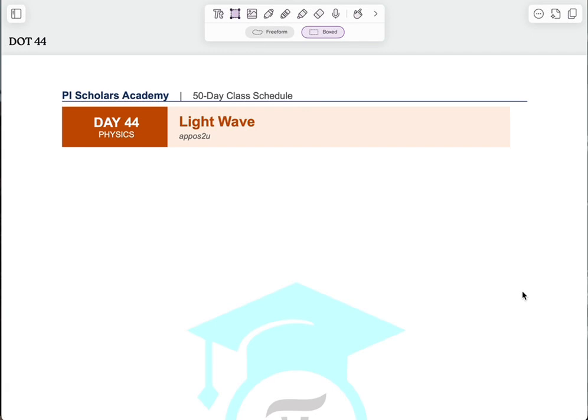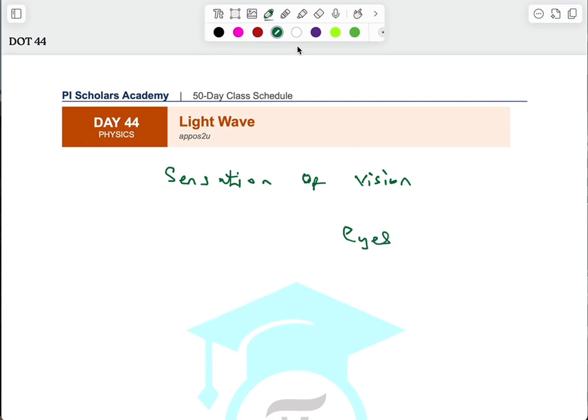So the first thing I'm going to be talking about is that light is actually what gives the sensation of vision. And what do I mean by that? One would think that the necessary condition for you to be able to see is for you to have eyes. But if you have eyes in the absence of light, then you will not be able to see.